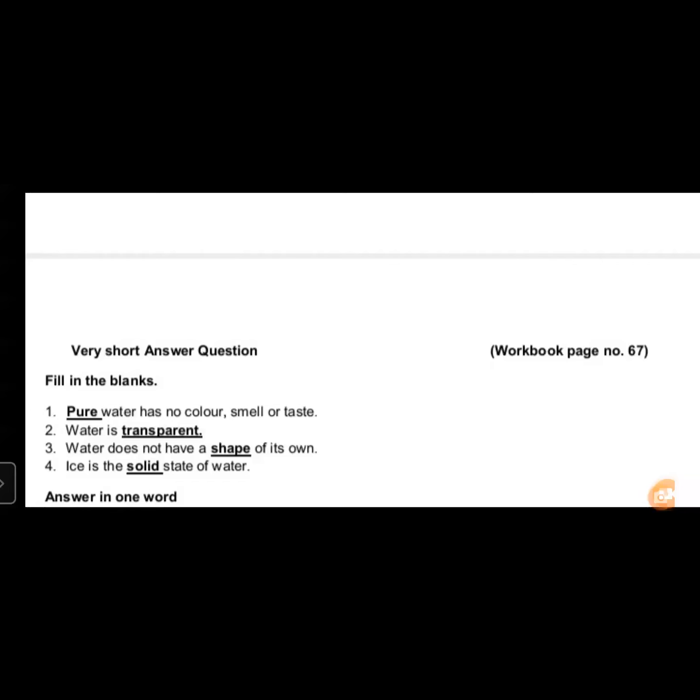Clean water is transparent and we can see through it. So we can see the bottom of the pool of water if the water is clean.